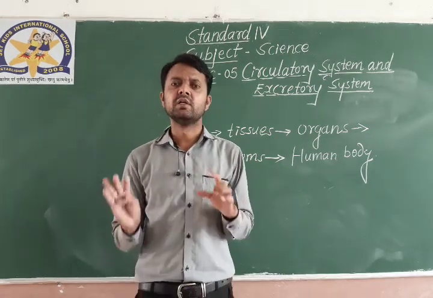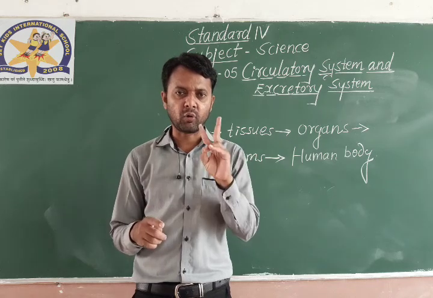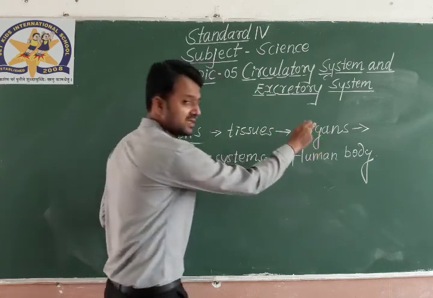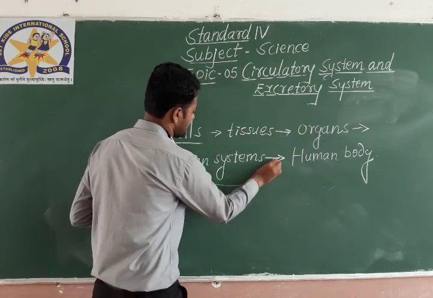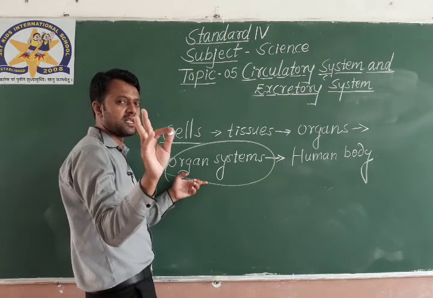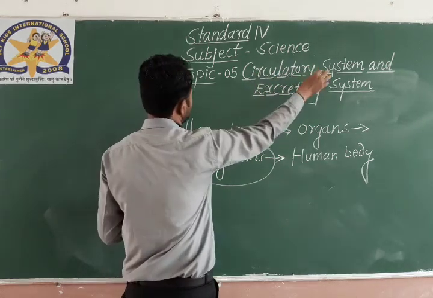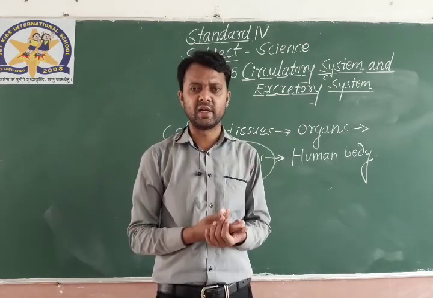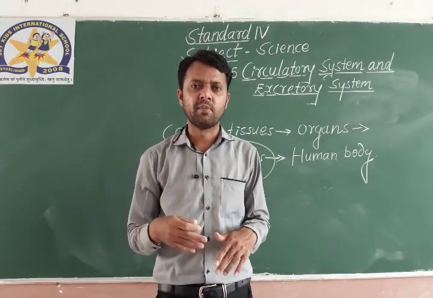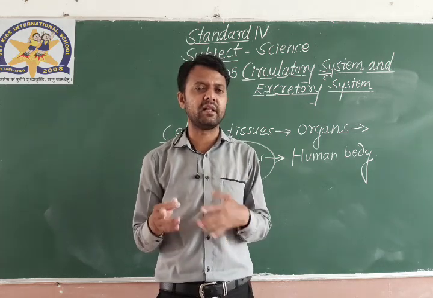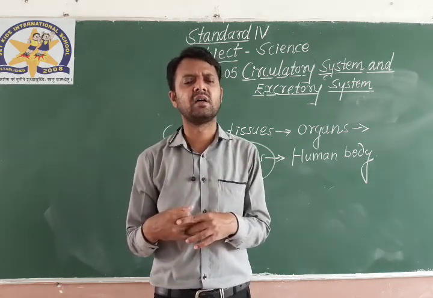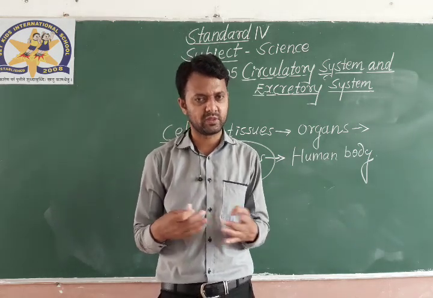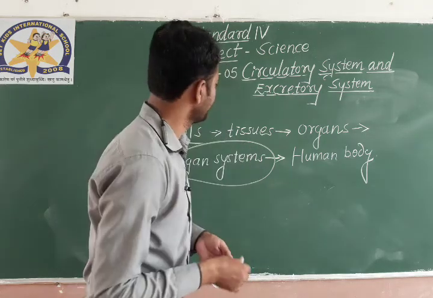We'll be discussing 2 organ systems in today's video, the circulatory system and the excretory system. Not completely, only the introduction part we'll see, but in this chapter we are going to discuss the circulatory system and the excretory system. So let us go for it.